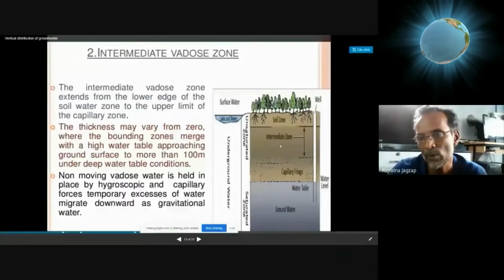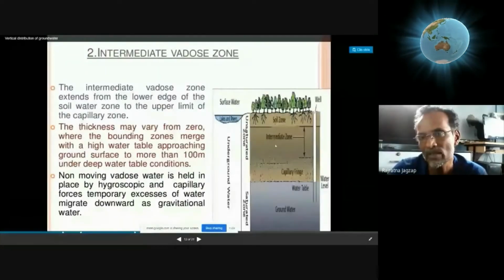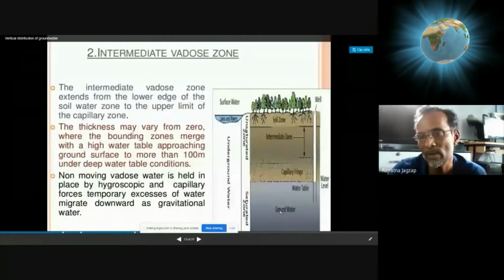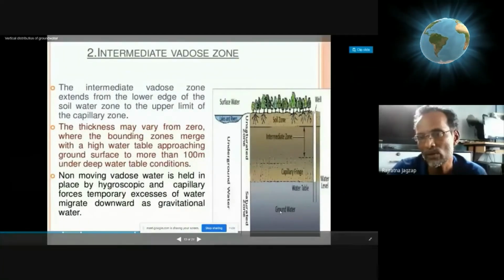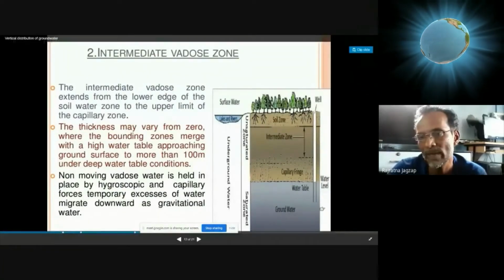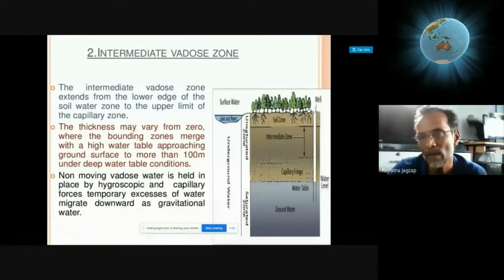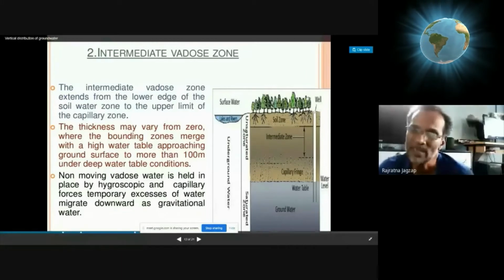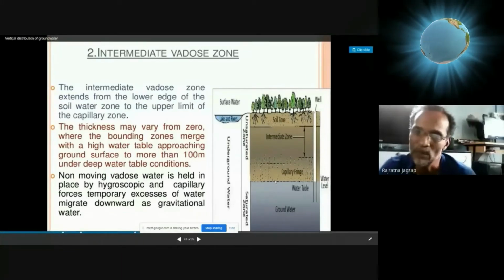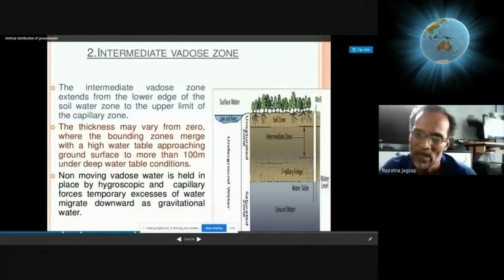So the water table will rise slowly, and this zone thickness will reduce if the zone of saturation increases. But if you check the same zone, same area in summer, due to extraction of water through open wells or bore wells, this water will be extracted out. So this level will drop down, and the water table will drop down.